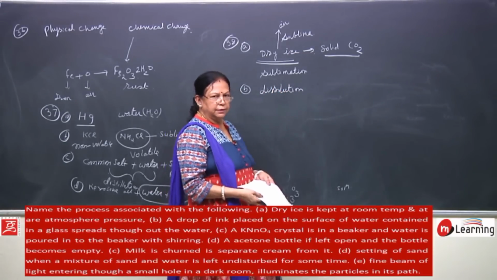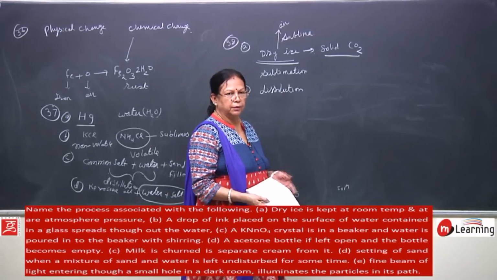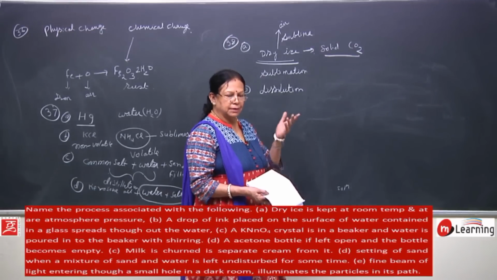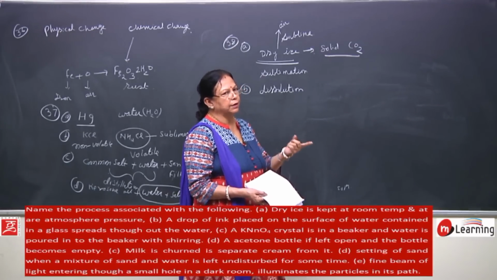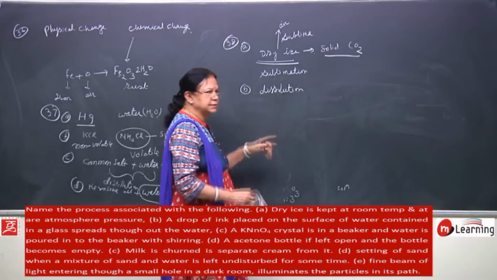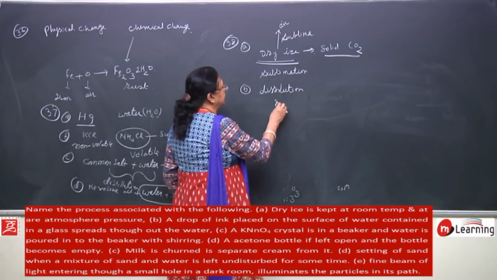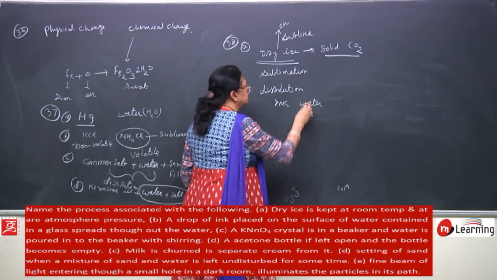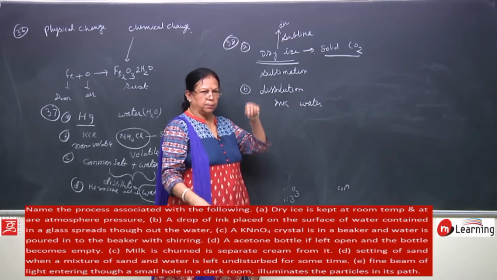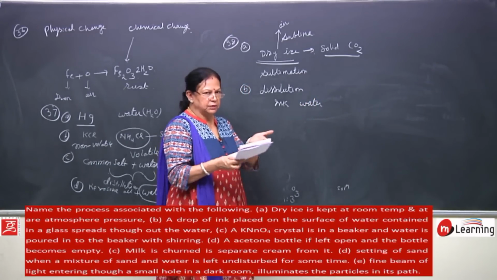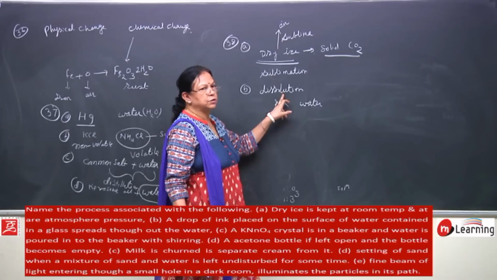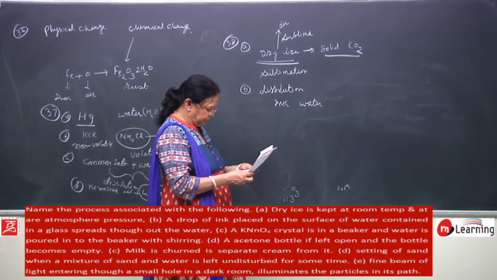When you take salt and add this salt to water, that also gets dissolved. But salt is a solid and water is a liquid. Here in this case, both the things, that is ink and water, both are liquid. So when you put a drop of ink on water, first it will get spread and then it will go inside the water. This is what? Dissolution. Dissolution means it dissolves.